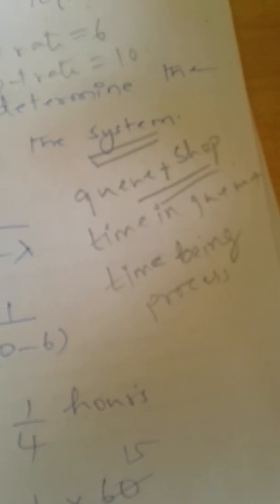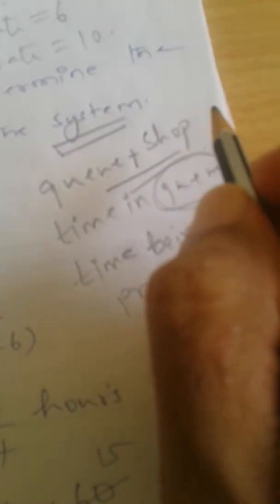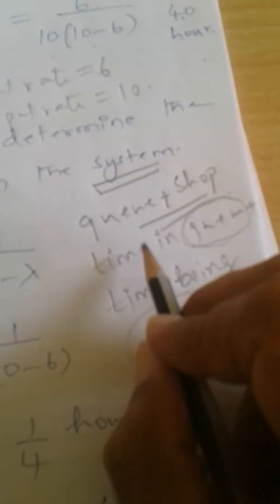Sometimes the customer has to wait while other customers are being processed, correct? So this time is the customer waiting until other customers are processed, and this time is the total time when that customer himself or herself is getting processed. Both of these times together are the total time in the system.